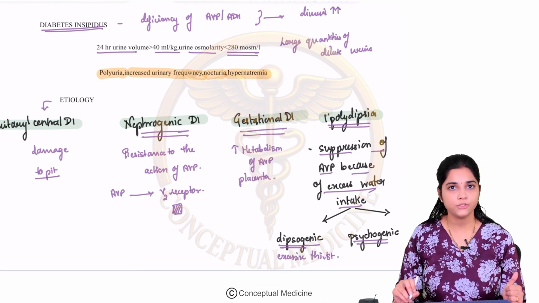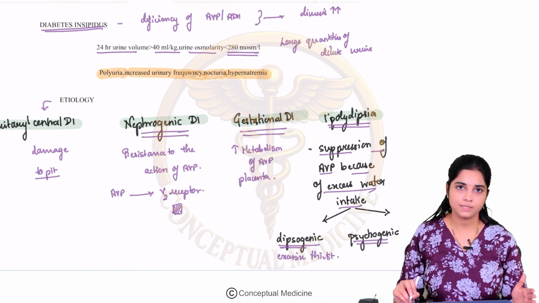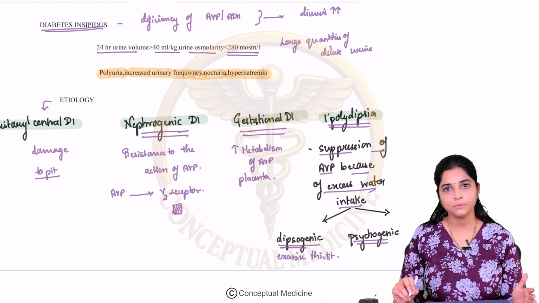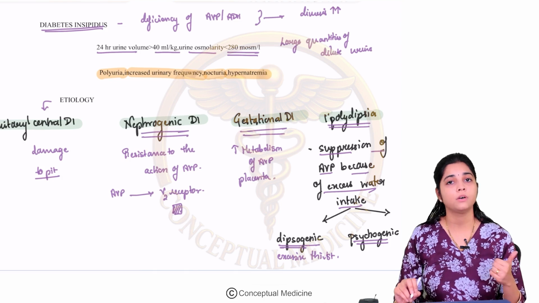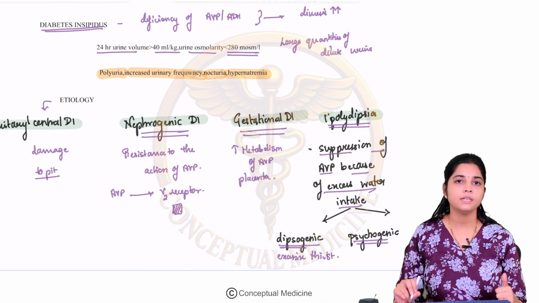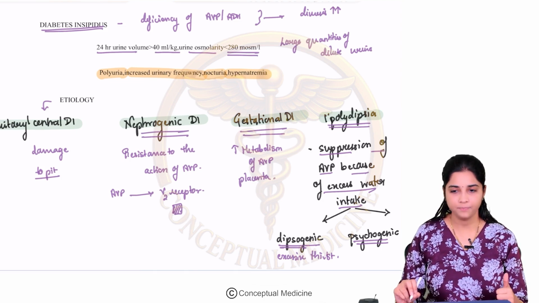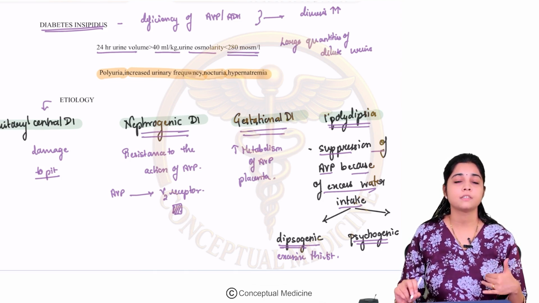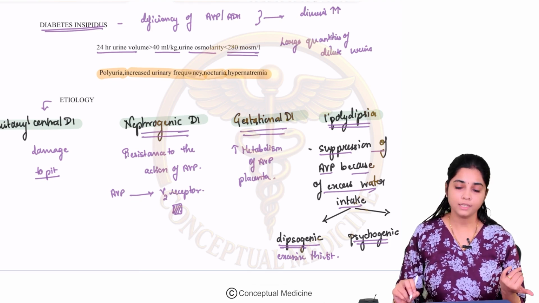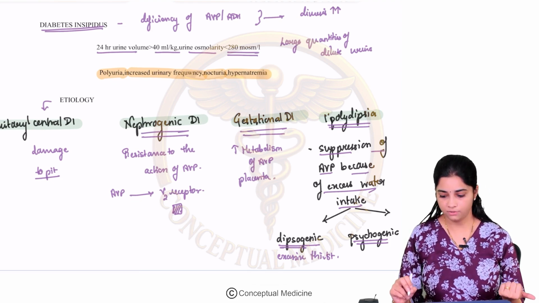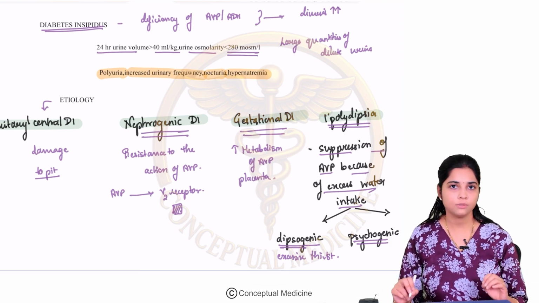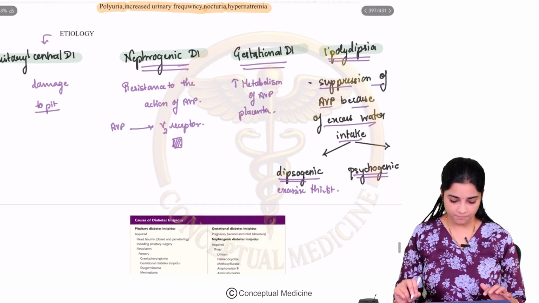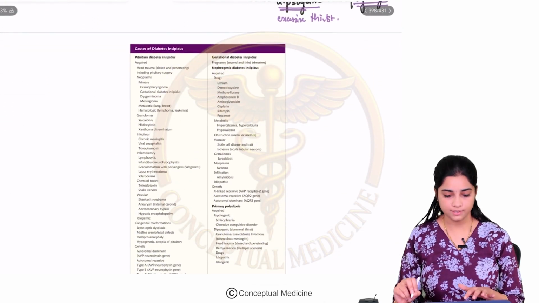We are discussing the etiology of DI and we have looked at the four major causes. The primary or central DI occurs due to damage to the pituitary. Nephrogenic DI is where there is resistance to the action of AVP in the nephrons. In gestational DI, there is increased breakdown of AVP by the placenta. Primary polydipsia is when you have excessive water intake. Excessive water intake associated with excessive thirst is dipsogenic DI. When there is no thirst and you are just drinking water, it is psychogenic polydipsia. Let us look at each of these etiologies in detail.